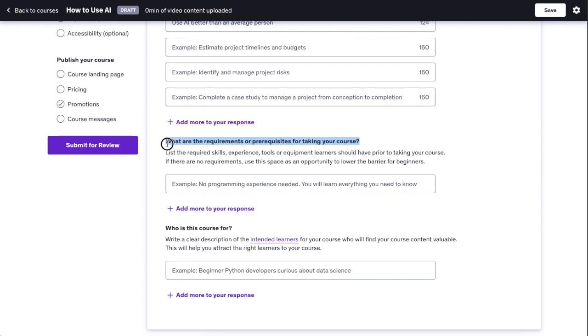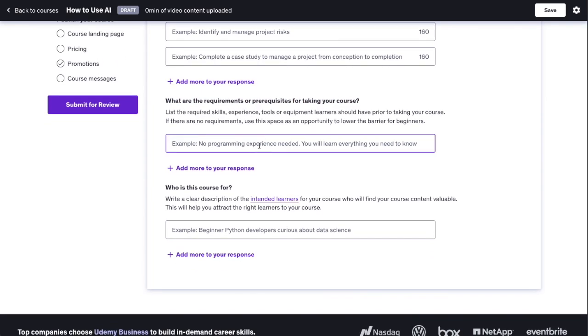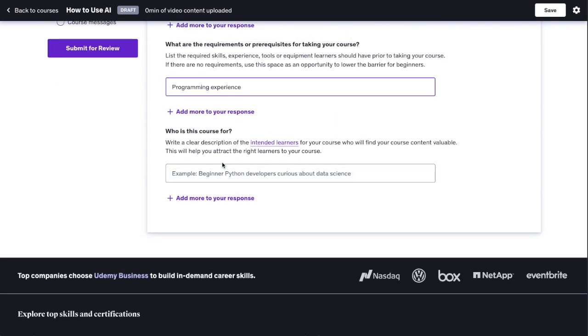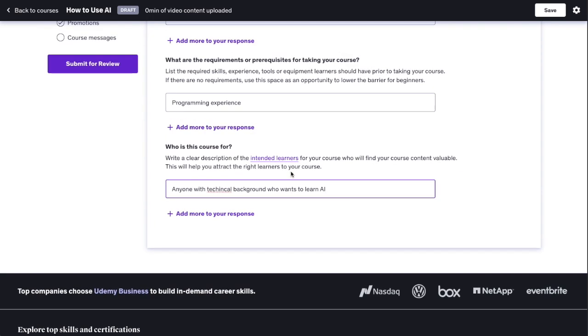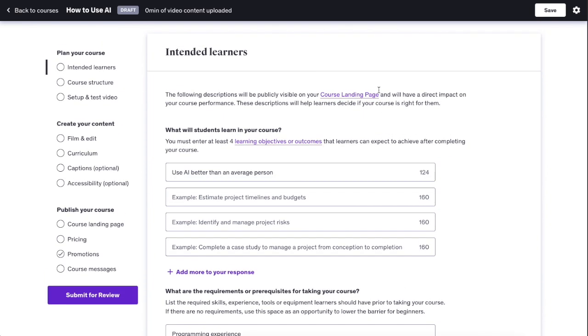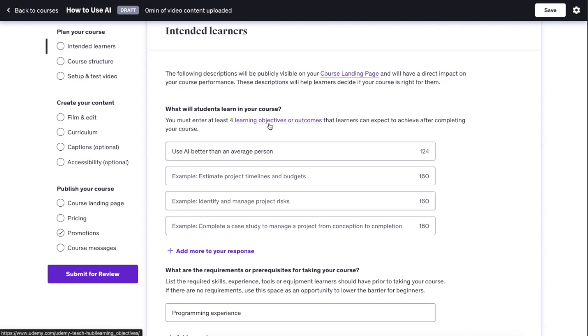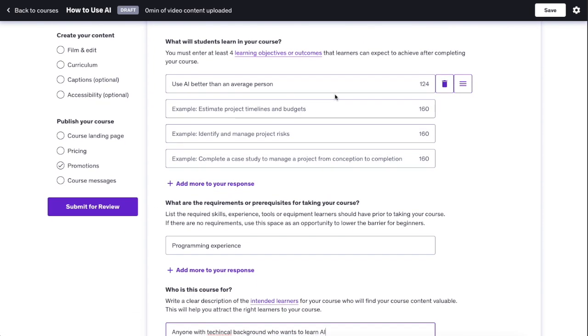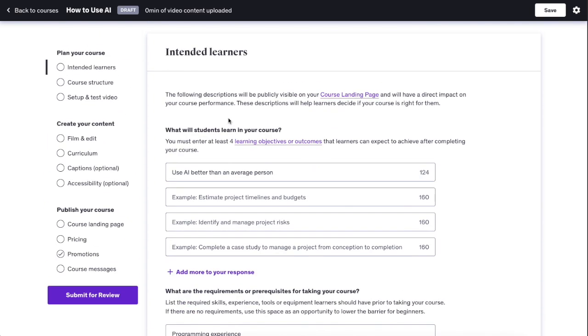Then you can obviously tell the requirements or prerequisites. And for example, let's do something like programming experience. And then who is this course for? So let's do anyone with technical background who wants to learn about AI. So these will be rendered in this course introduction page so that the people who are about to take this course will actually know what kind of a course they are undertaking.